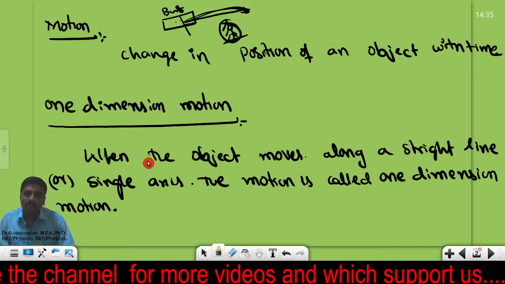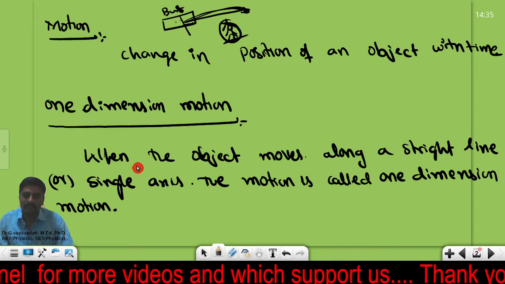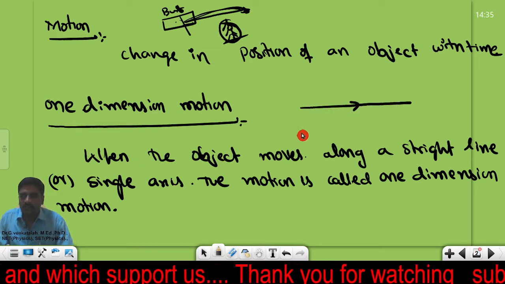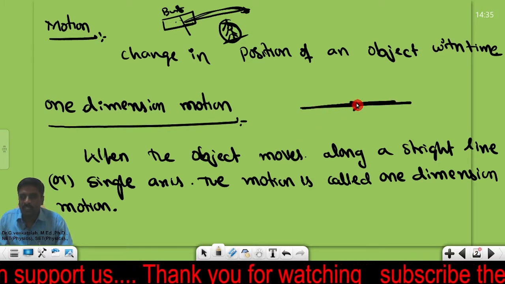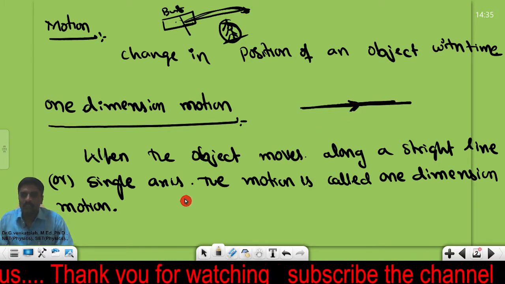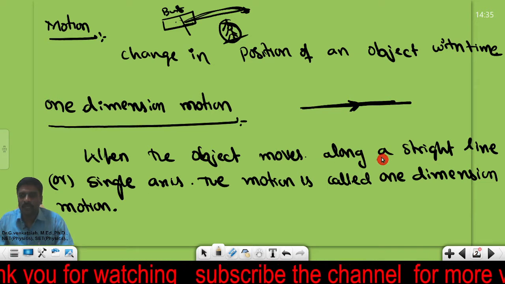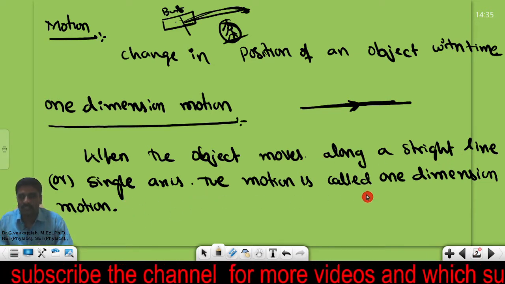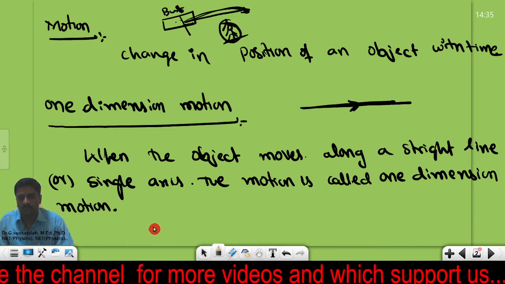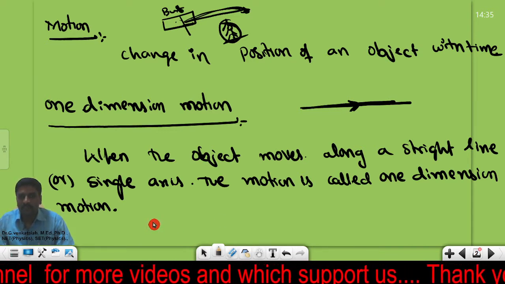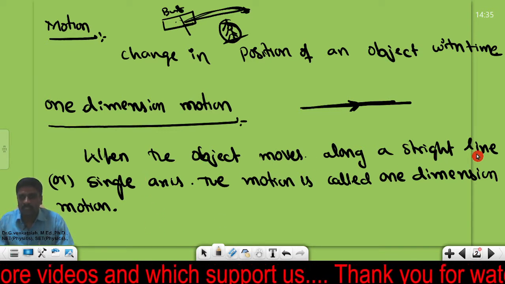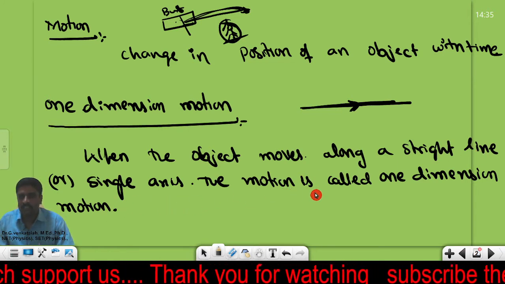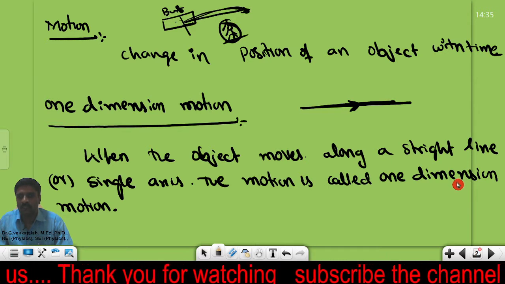Now what do we mean by one dimension motion? One dimension means we move in a straight line, that is, along one axis. When an object moves along a straight line or along a single axis, the motion is called one dimension motion.